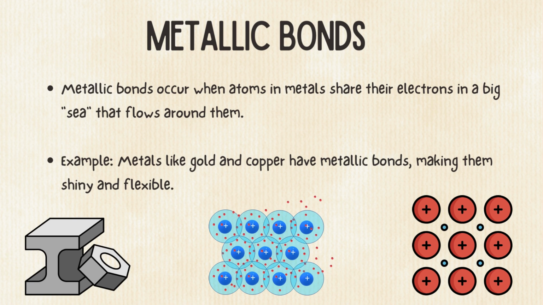Metallic bonds. Metallic bonds occur when atoms in metal share their electrons in a big sea that flows around them. Example: metals like gold and copper have metallic bonds, making them shiny and flexible.